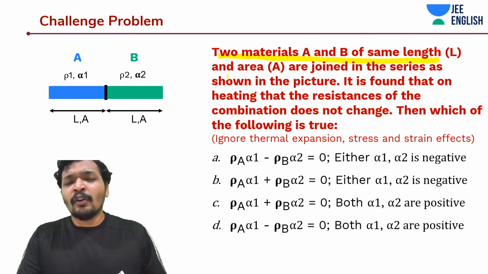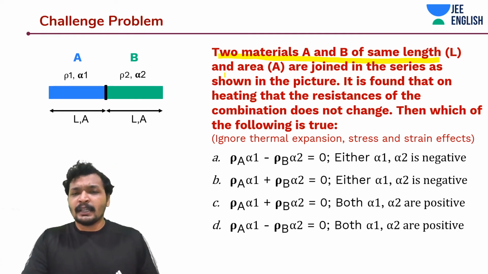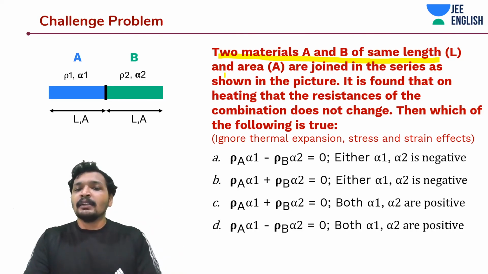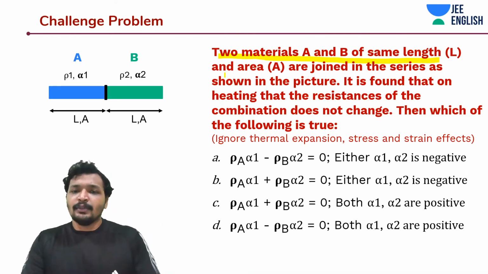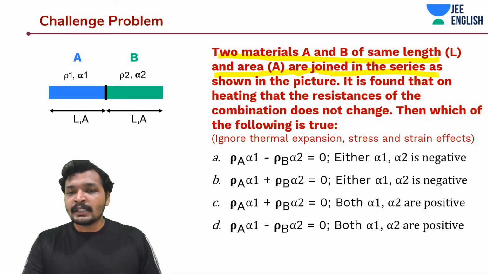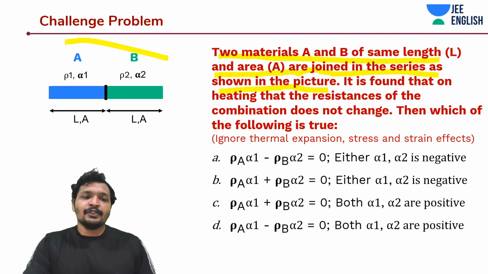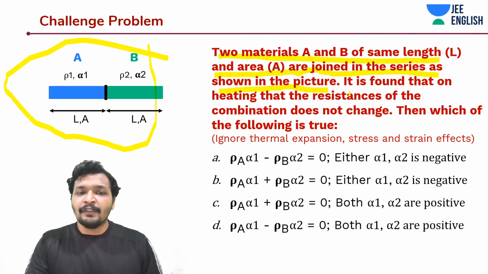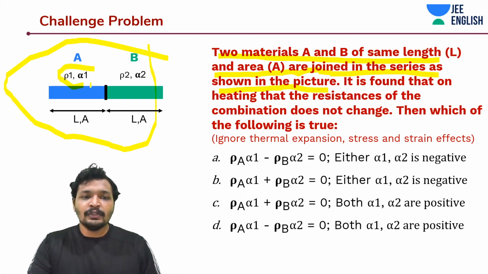They have one common node, we'll see that concept in the next class. But for now, just understand that if you are new to series and parallel concepts, probably most of you have already learned this. They are joined along the length. So two materials A and B of same length and same area are joined in series as shown in the picture. It shows A and B, and it seems these have different resistivity rho and different alpha, but the same length and the same area.